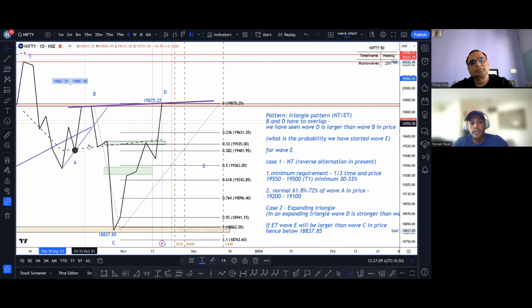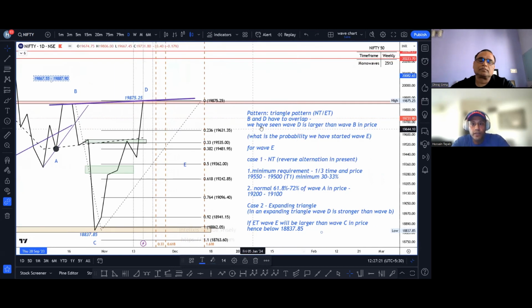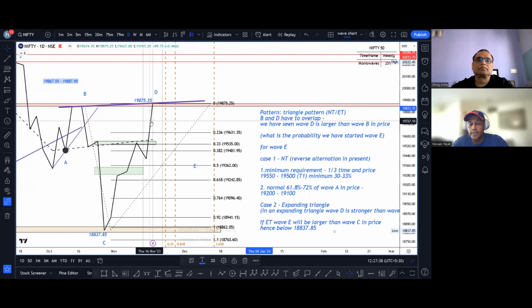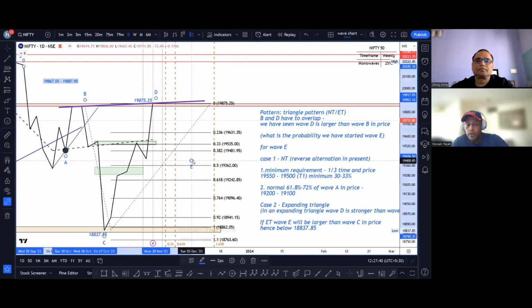That's the basis on which we had said यहाँ पे हमने उसको या तो न्यूट्रल ट्रायंगल या एक्सपेंडिंग ट्रायंगल का assumption लेके हमने forecast किया था. What we can see is wave B and wave D have overlapped and wave D has gone slightly above wave B. Correct. Just by 26 points, but it has gone up. यहाँ पे हम क्या करते हैं ना, all this time we were taking only one case कि ये triangle ही बन रहा है because we were in the D leg. Now, if you just recall what I said on the 75-minute, when that 2-4 trend line breaks, we will be very sure कि we are in the E leg.